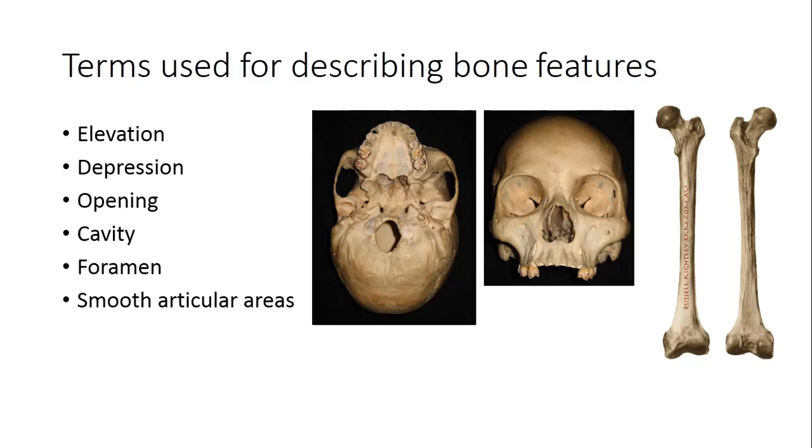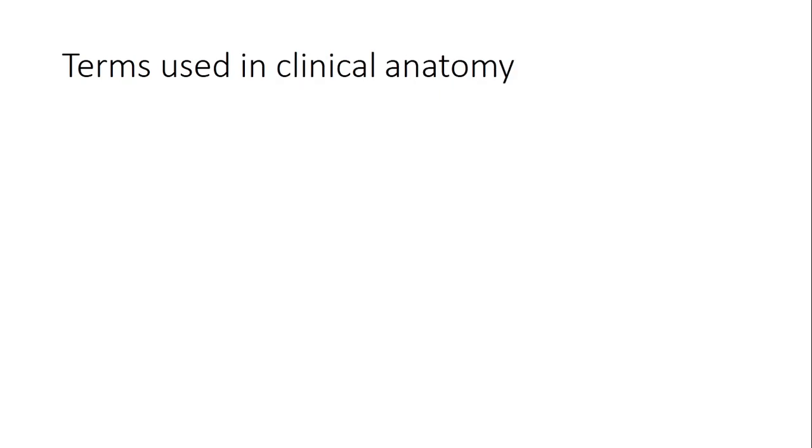It may be smooth, concave, convex. So these are the terms used in describing a bone. You will understand better when we study separate bones. Now the terms used in clinical anatomy: when different suffixes are used in relation to an organ, their meanings are different.